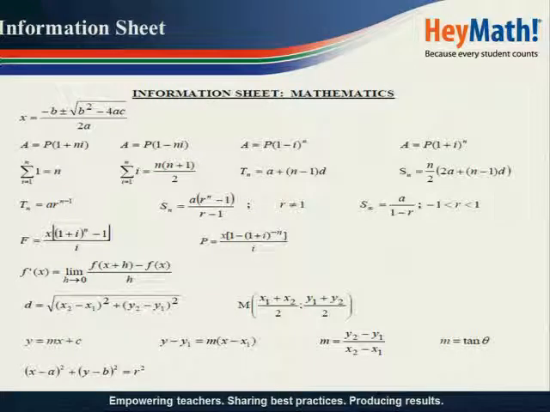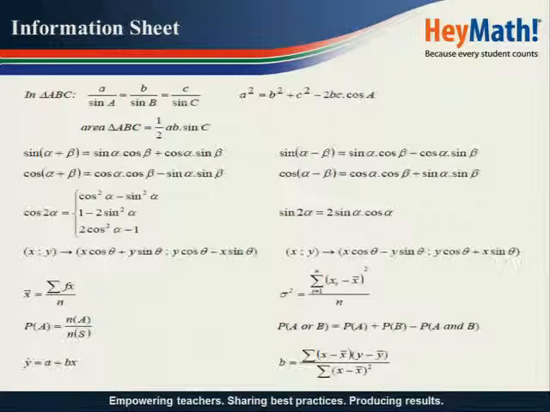What is important with regard to trigonometry in this formula sheet is the following. In any triangle ABC, the sine rule, the cos rule, and the area rule. We also have the compound angles for cos and sine, alpha plus beta, and the compound angles for sine and cos, alpha minus beta.